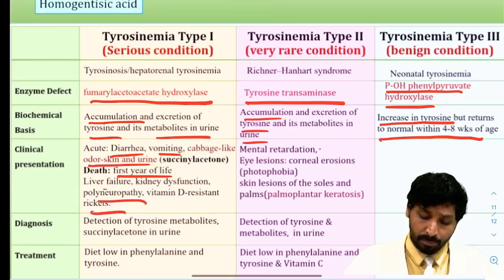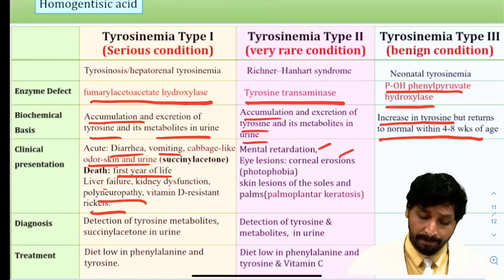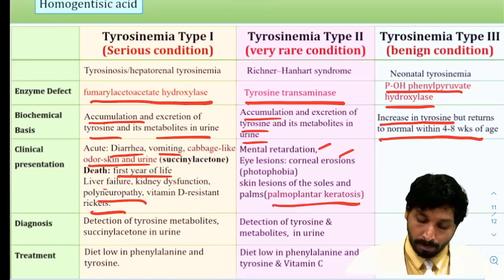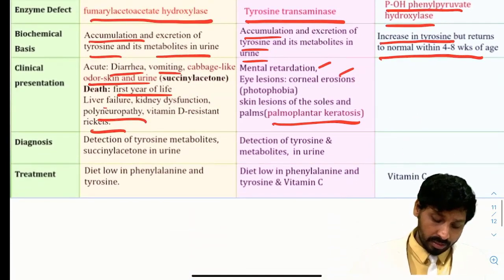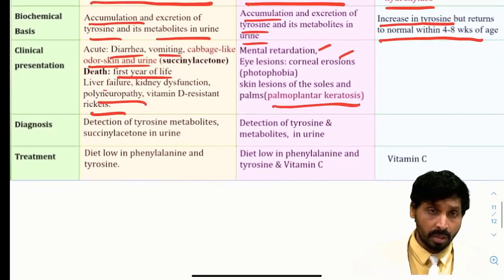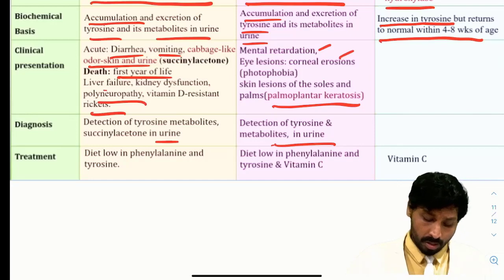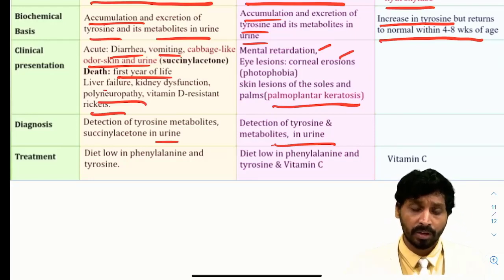So if you see type 2, mental retardation, eye lesions, corneal erosions, photophobia is a prominent feature of type 2 tyrosinemia. Skin lesions of the soles and palms, palmoplantar keratosis you can make out in tyrosinemia 2. And diagnosis, detection of tyrosine metabolites like succinyl acetone in urine for type 1, detection of tyrosine metabolites in urine, same in type 2, but that feasibility is not there with type 3, that is neonatal tyrosinemia.